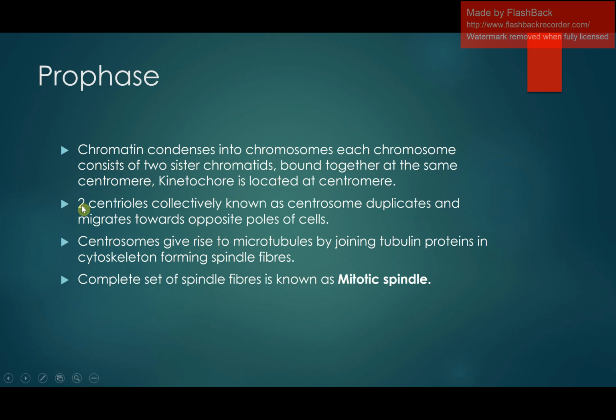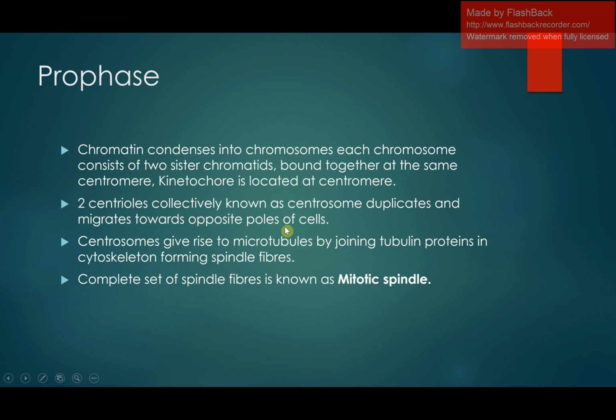Then centrioles. These are specific organelles that are present around the nucleus in the animal cell. They are absent in plant cells. Two centrioles are collectively known as a centrosome. These centrioles duplicate, meaning now we will have four centrioles and two centrosomes, and they move towards the opposite poles of the cell.